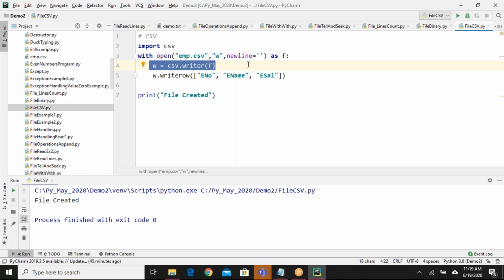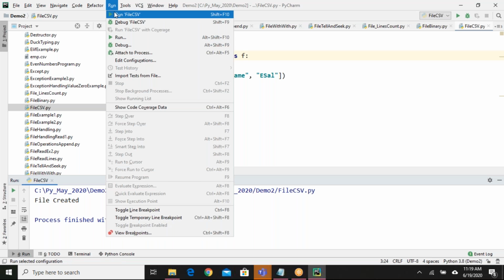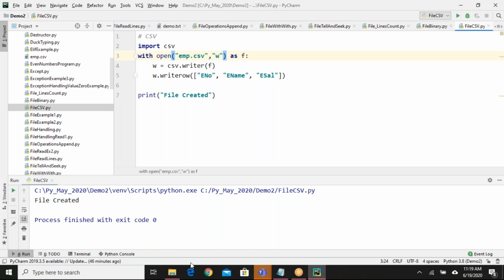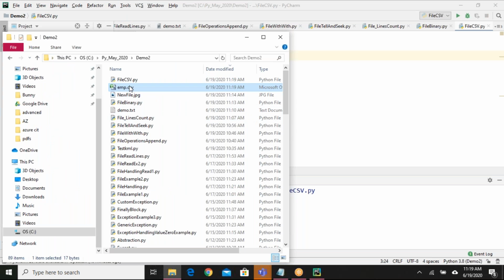Then once you got the CSV related writer object, you can do CSV related operations. How am I doing that? So w.writerow. When I say writerow, what is it doing? It is creating one row for me, and each item I'm providing here as a list, it is adding to one cell. Okay. For example, if I remove this, let us see what happens. File created, it is saying, let's open the file.